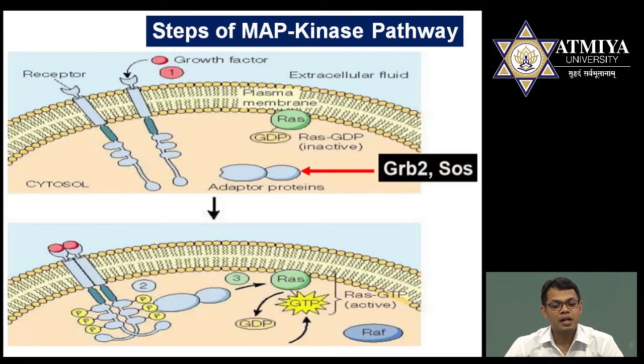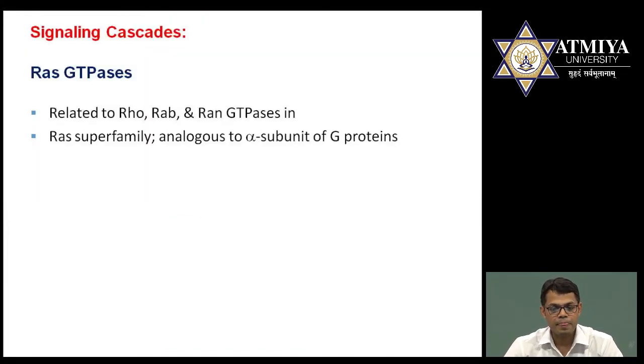This SOS has GTP exchange activity. It means it is responsible for the exchange of GTP with GDP, and RAS, which was earlier shown with GDP, is now showing GTP. So here it is activated, and now you can see RAS is present with GTP. GDP is removed, GTP is present, and RAS becomes activated.